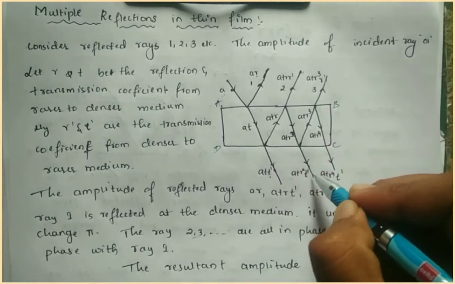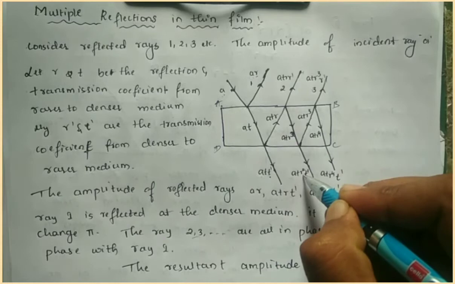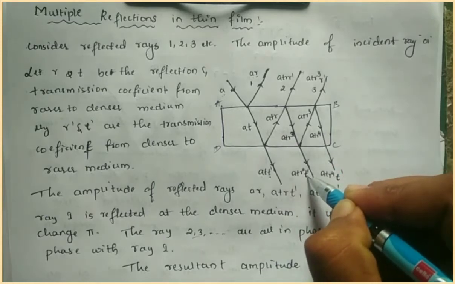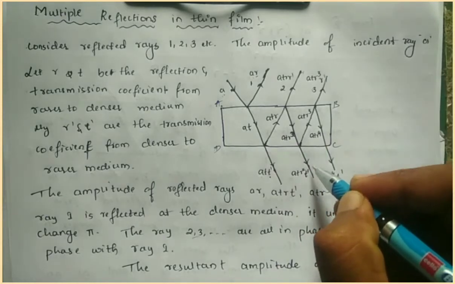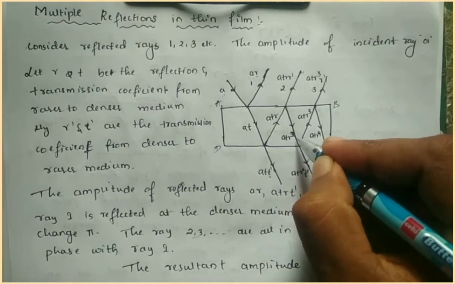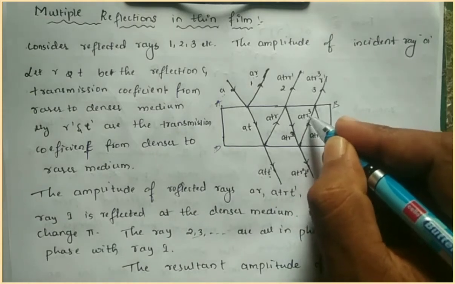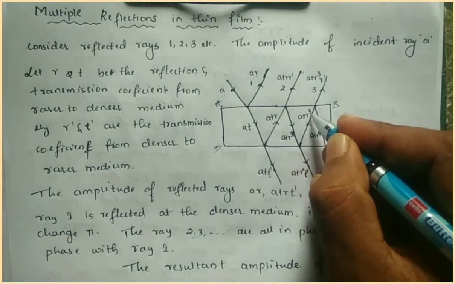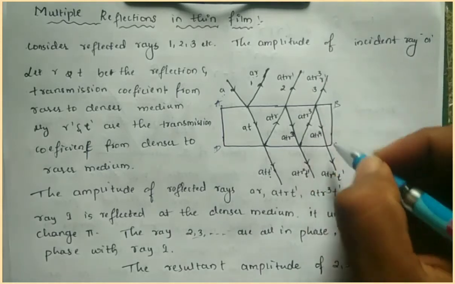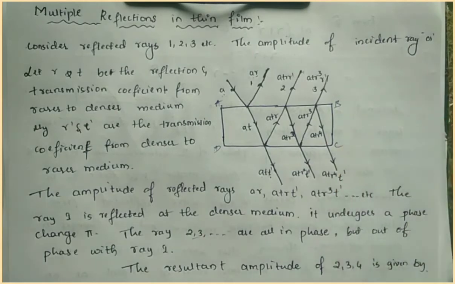It will be transmitted, AT R squared as it is, and T dash from denser to rarer media. And here again this ray will be AT R cubed, reflected again into R. So R squared into R is R cubed. This process goes on continuously.